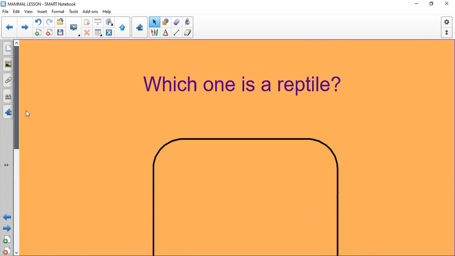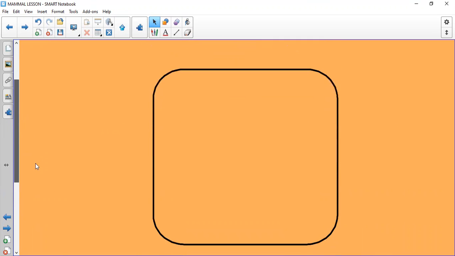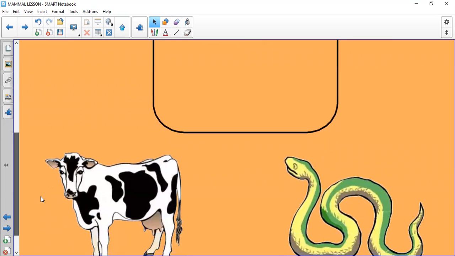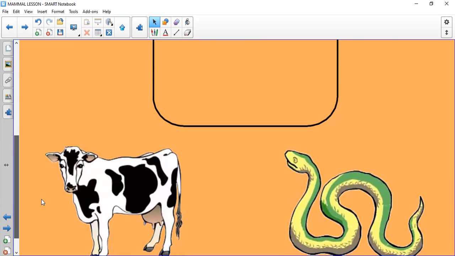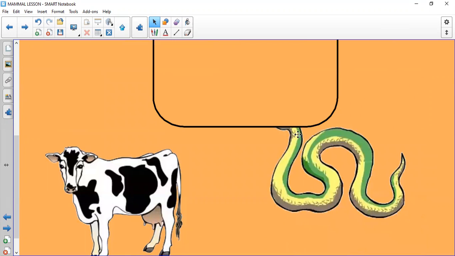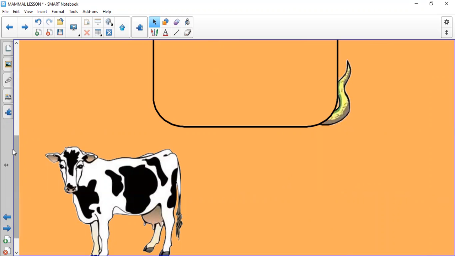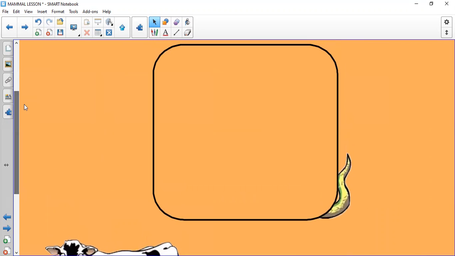Here is asking you, which one is a reptile? The cow or the snake? Which one has dry, scaly skin? Which one lays eggs? Yes, excellent. The snake is a reptile. So there is a problem with my box here, but it's okay.